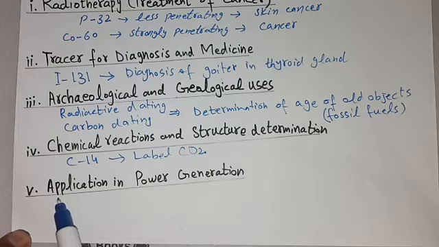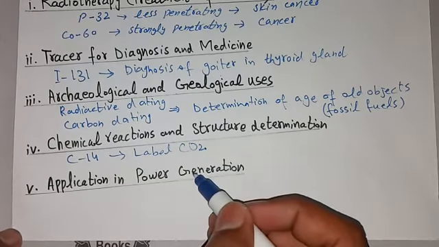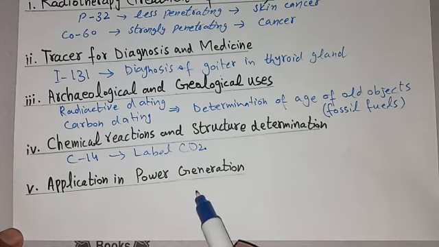And last use of isotope is application in power generation. Power generation means producing electricity or power, atomic power, electric power. Many powers can be generated or produced.